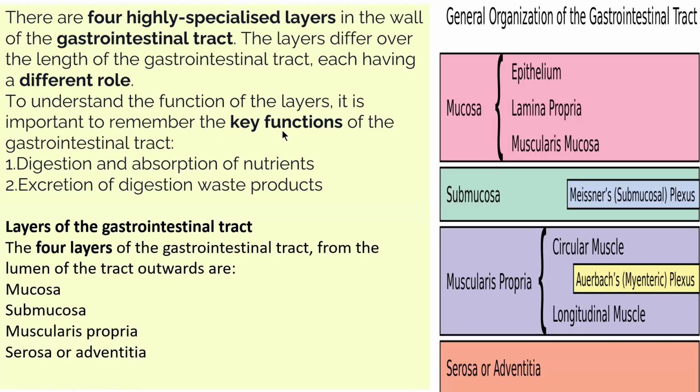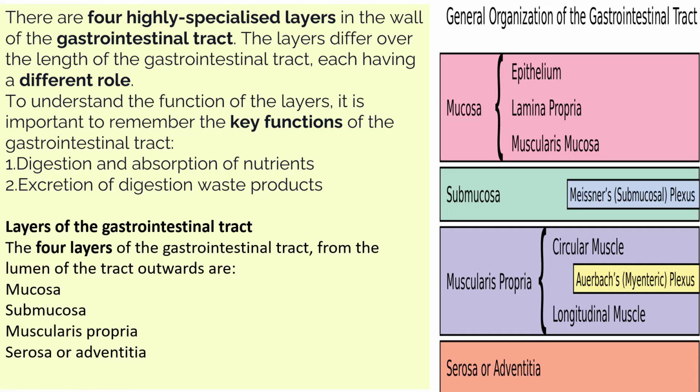The key functions are digestion and absorption of nutrients. Whatever fat, carbohydrate, and protein we consume is completely digested in the small intestine, absorbed through blood vessels and lymph, and transported to different body parts. With the help of that, we carry out all the important functions of our daily life. It also helps in excretion of digested waste products in the form of feces, etc.